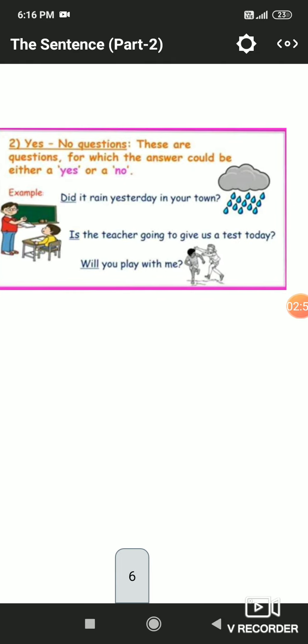The second kind is yes/no questions, meaning the sentences or questions for which the answer could be either yes or no. Such sentences are yes/no questions. Like, did it rain yesterday in your town? The answer will be either yes or no. Is the teacher going to give you a test today? The answer will be either yes or no. Will you play with me? Again the answer will be yes or no.